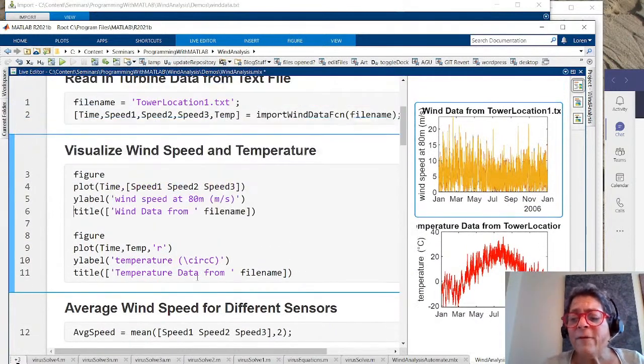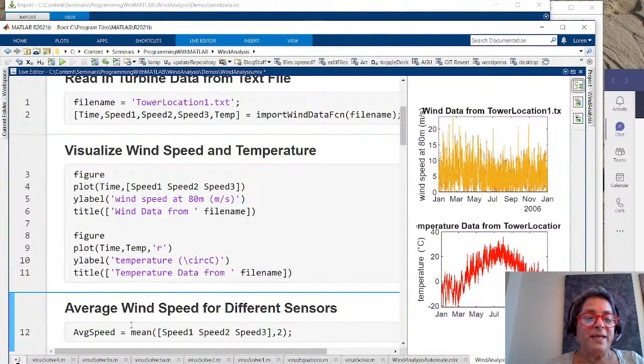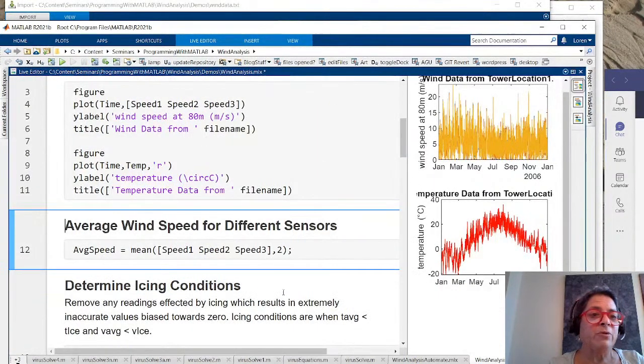Now, I only have a little more than an hour with you, or about an hour. And so I can't do the statistics that I really should do, which is I should examine speed sensor 1 separately from speed sensor 2 and speed sensor 3. But instead, I'm going to assume that if one of them had a problem, they all had a problem at the same time. Again, not a real valid assumption and not what we normally do, but it's all I'm going to have time for right now. So now I'm going to create an average speed profile by averaging the 3 speed profiles.